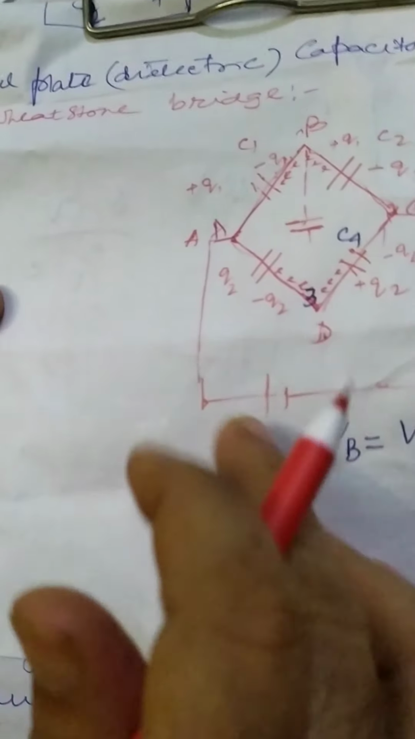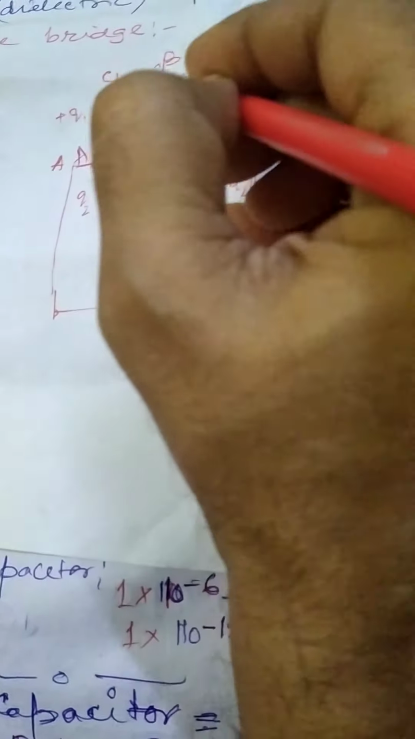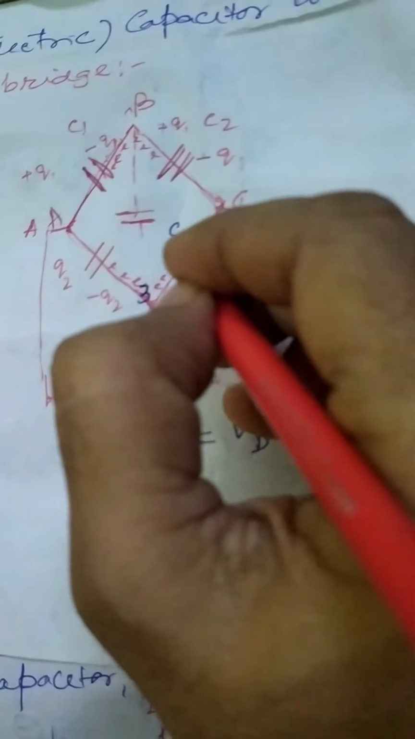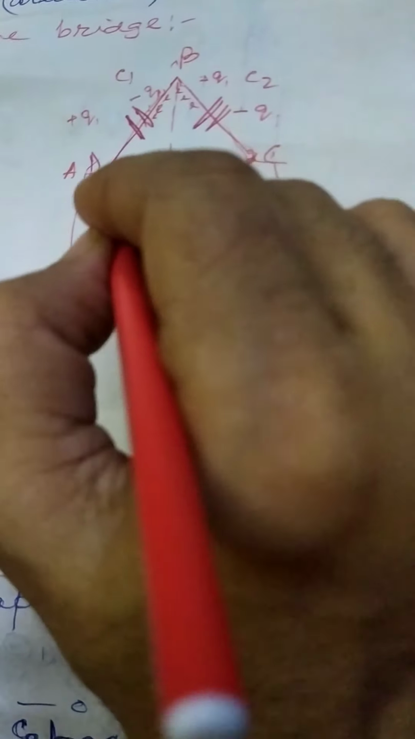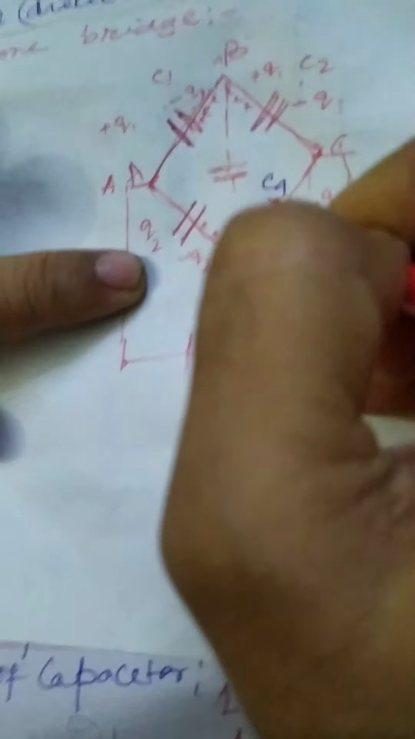In this Wheatstone bridge, we can set any impedance. These are capacitors, or else we can set resistance here. We'll be setting the resistance or capacitance in this way. So this is C1, this is C2, this is C3, this is C4.